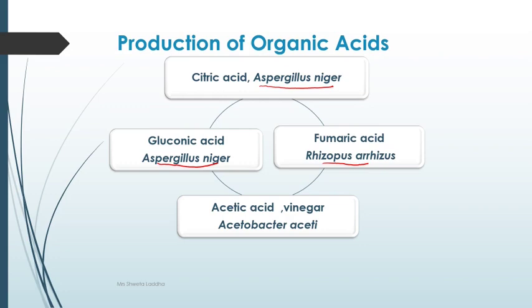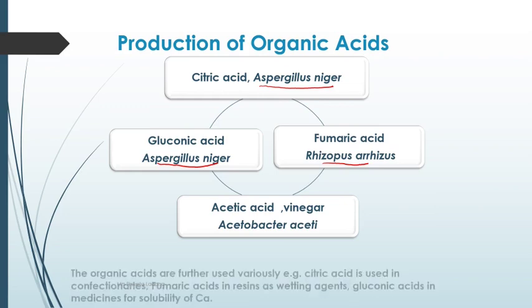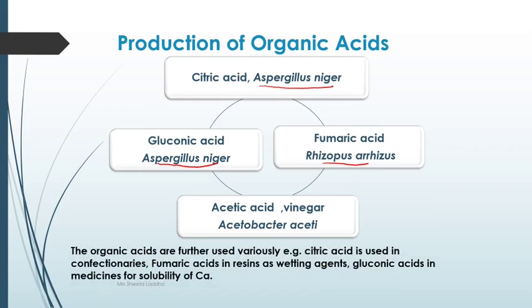All these acids are important. They play a very important role as they are used as preservatives in sauces, jams, jellies. Vinegar is also used as a medicine. The organic acids are further used variously. For example, citric acid is used in confectionaries, making chocolates and other confectionery items. Fumaric acid is used in raisins as a wetting agent.